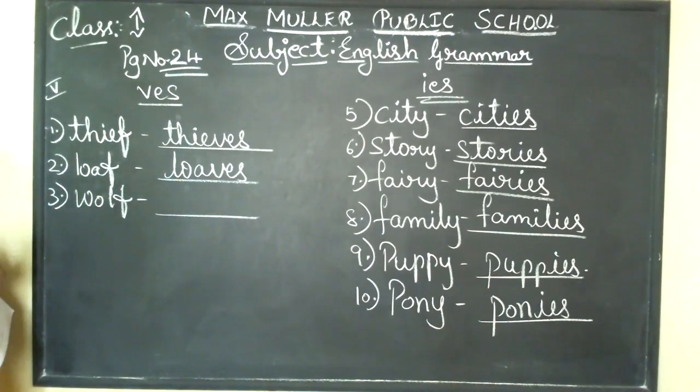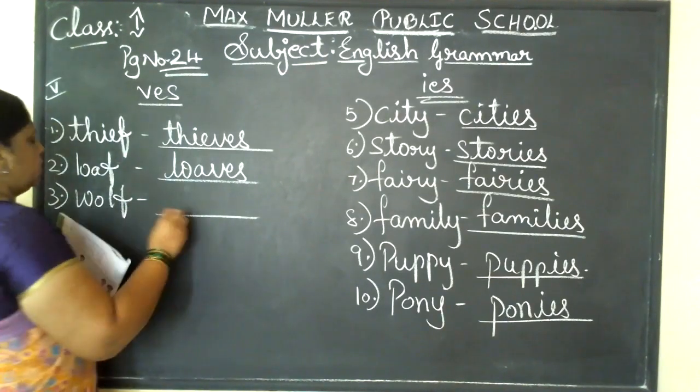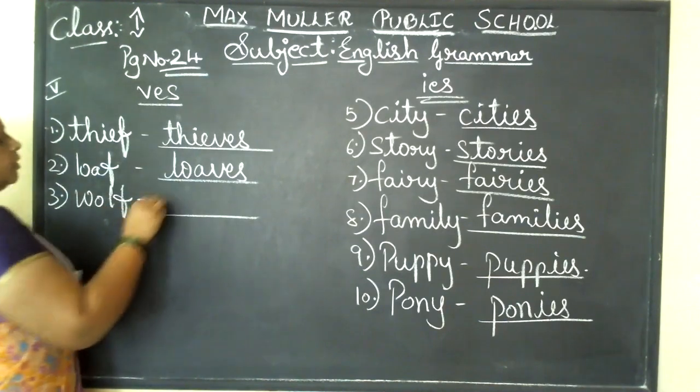Okay, but it is a wild animal. Dog is a pet animal. You can keep it at home. You can pamper it, you can love it, and it will give you love also. But wolf is a wild animal, children. So one is called wolf.